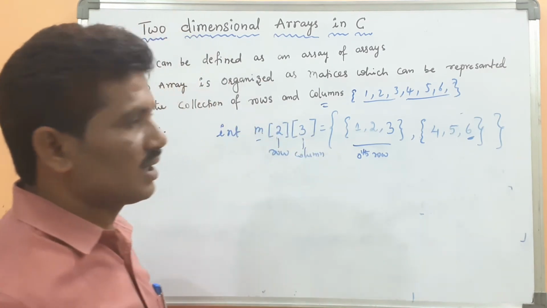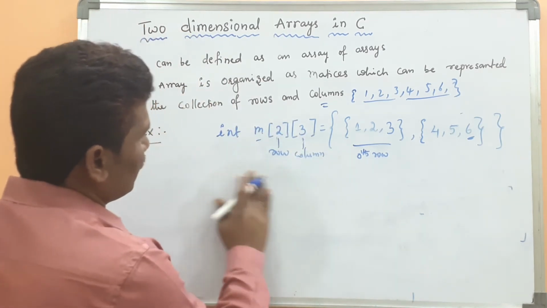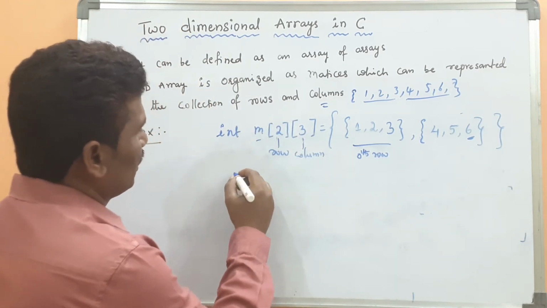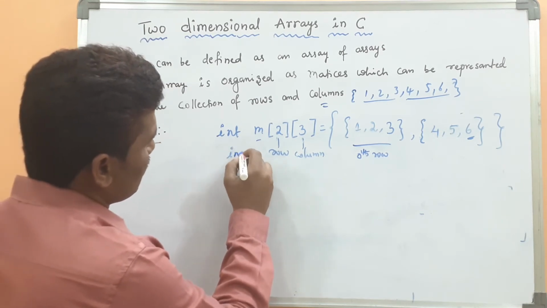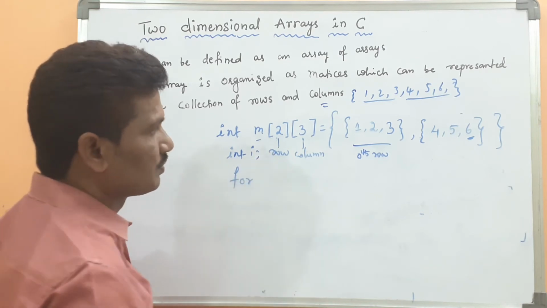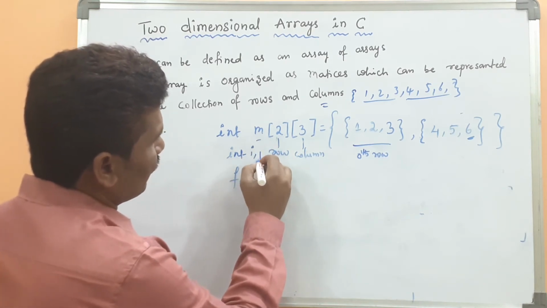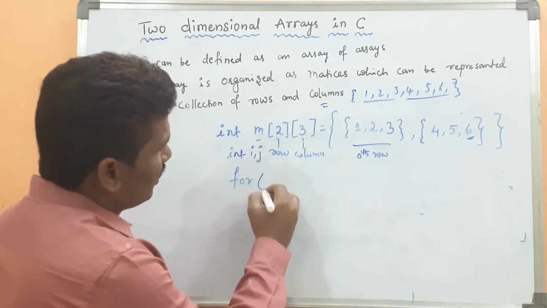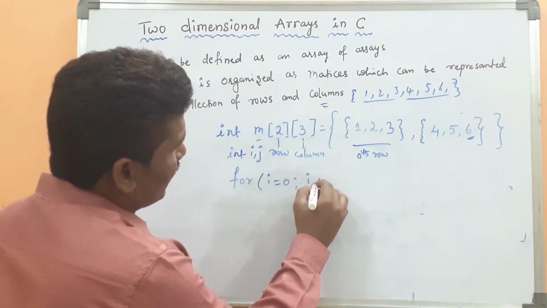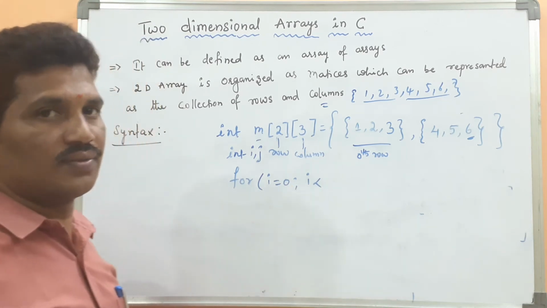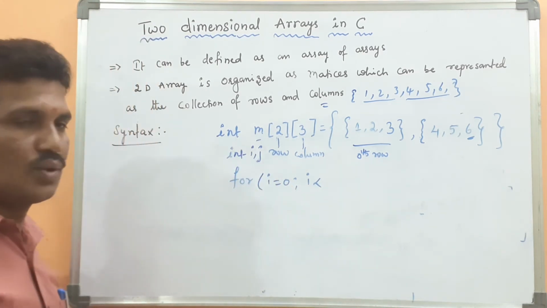For example, this is the array. Then int i, j. Then for i equal to 0. This is the first for loop. A nested for loop is required for printing the two-dimensional elements.